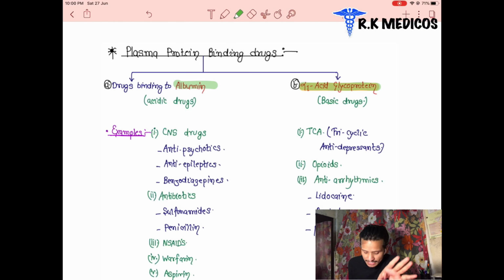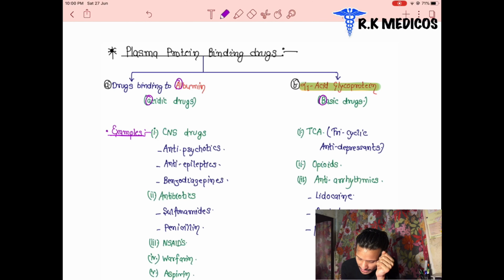Albumin: A stands for albumin and A stands for acid. The albumin protein present in our plasma basically binds the acidic drugs. Next is the alpha-1 acid glycoprotein.